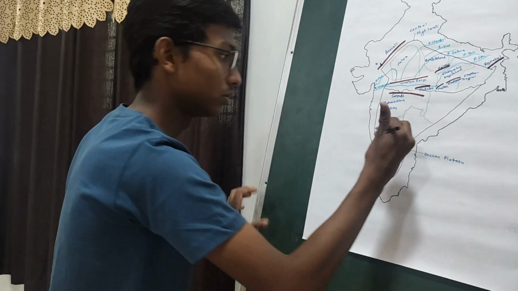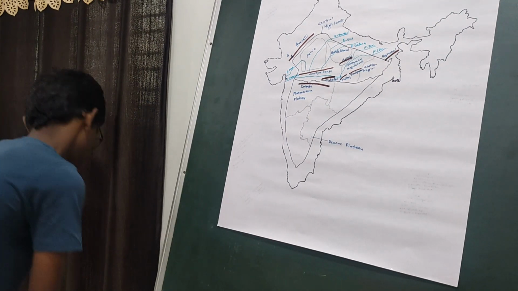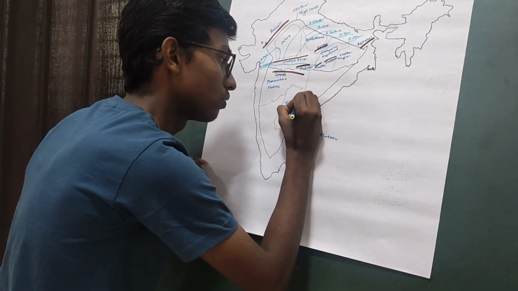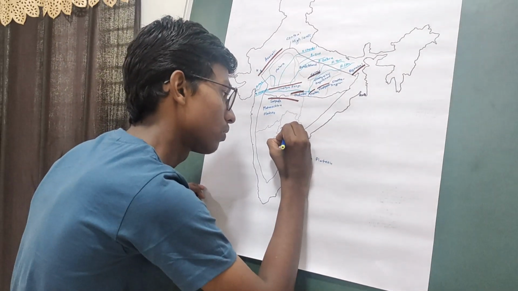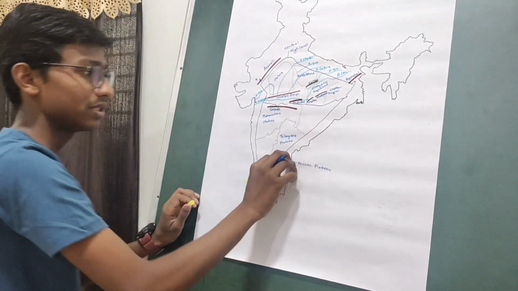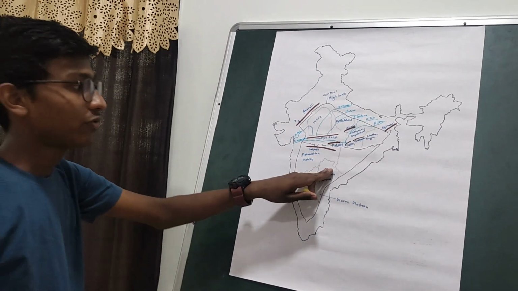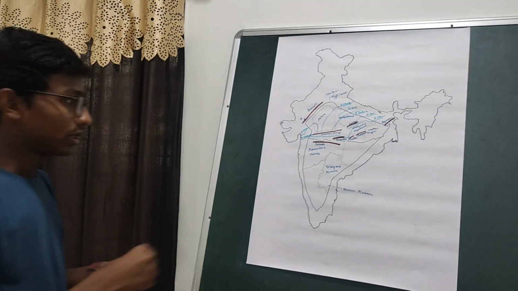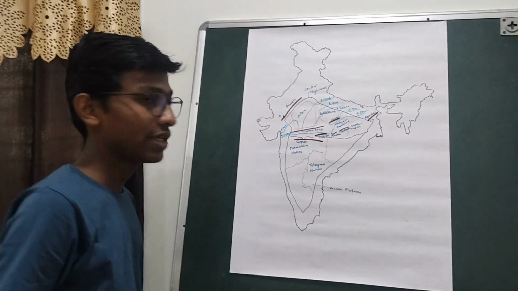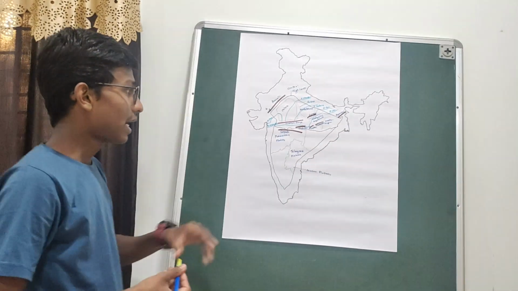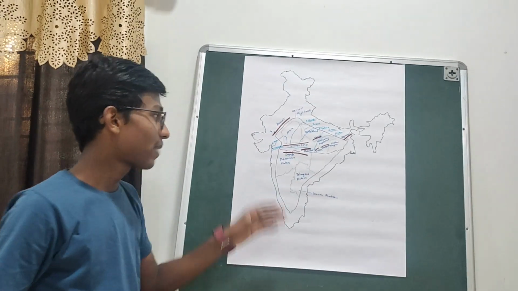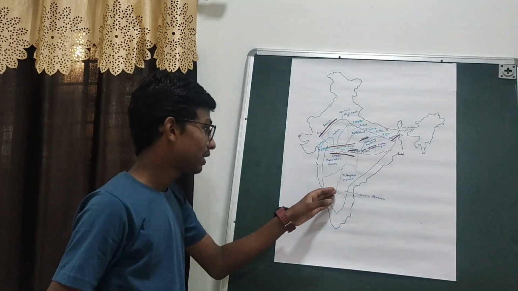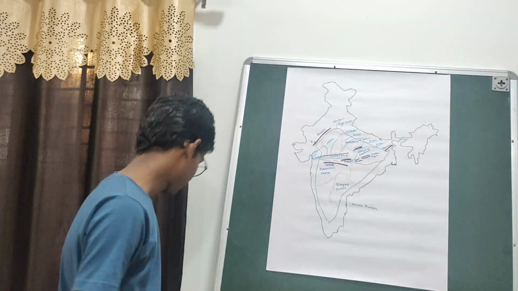This is the Telangana Plateau. The states of Telangana and Andhra Pradesh are combined and they form the Telangana Plateau. This Telangana Plateau has an average elevation of 300 to 600 meters, and to the north it has the Maharashtra Plateau, to the south it has the Karnataka Plateau.